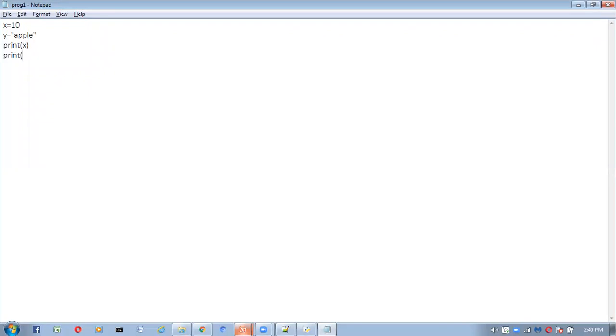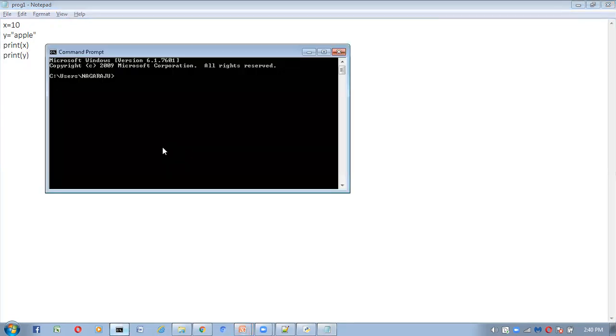Now I want to debug the program. Save this program and go to the command prompt. Inside the D drive I have this program. Here python -m pdb, the Python debugger, and the file name, prog1.py. Now if you run this, you will get output like this.